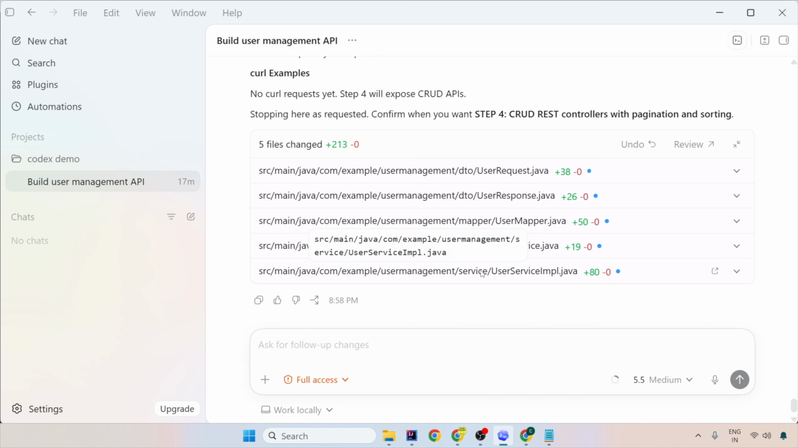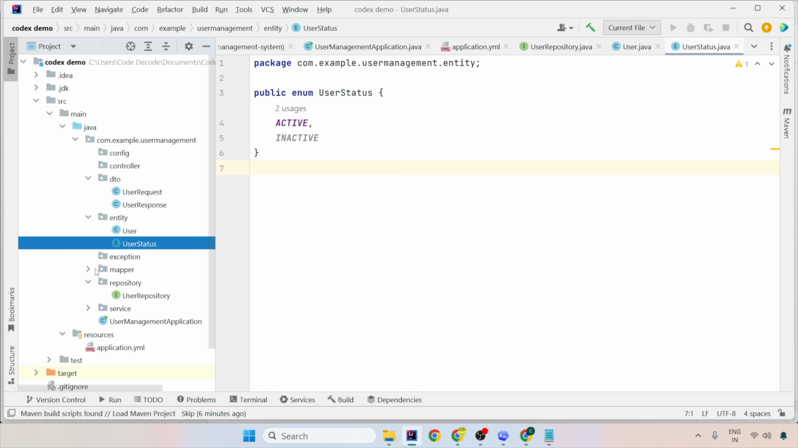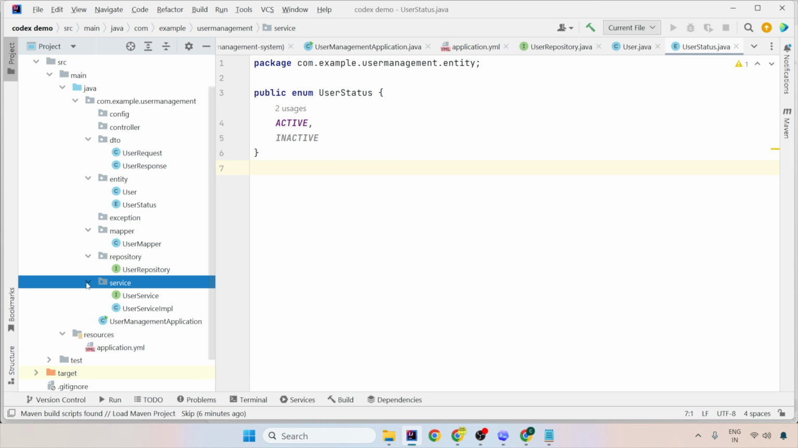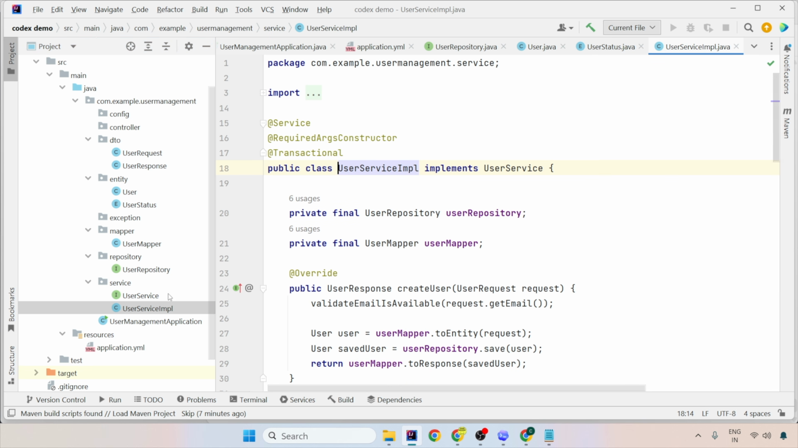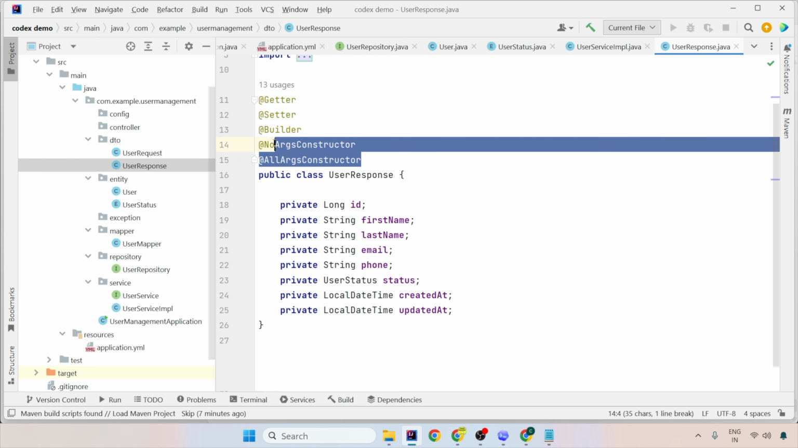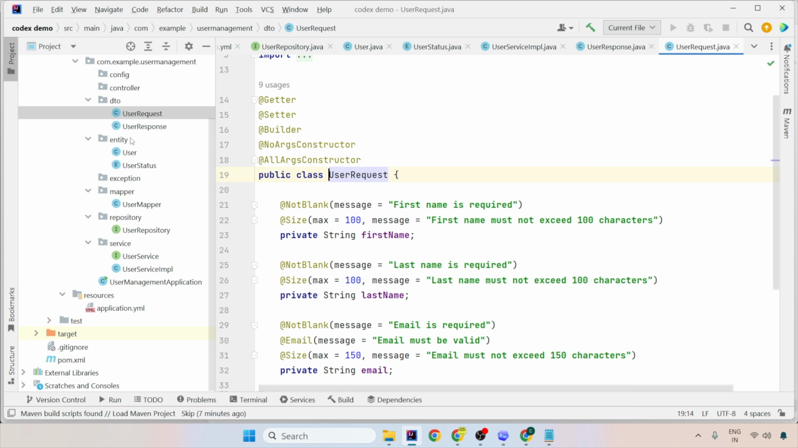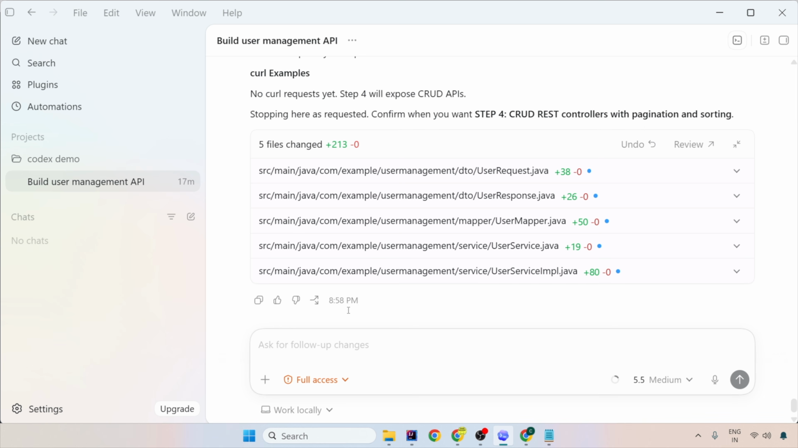So let's go to IntelliJ and see, yes, DTOs, mappers and service have been added properly. With proper user service impl with abstraction being created, SOLID principles being followed, a DTO being created with all-args, no-args and builder patterns and user requests being created. So this is how beautifully DTOs are created and entities are created. Please continue.